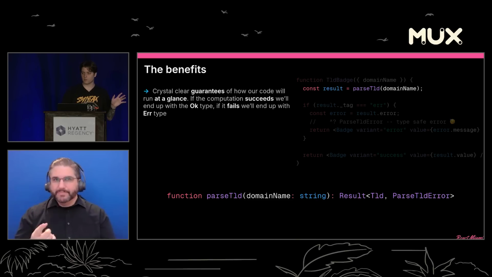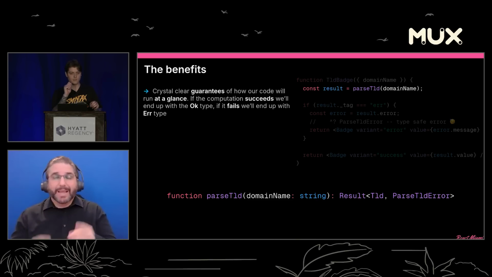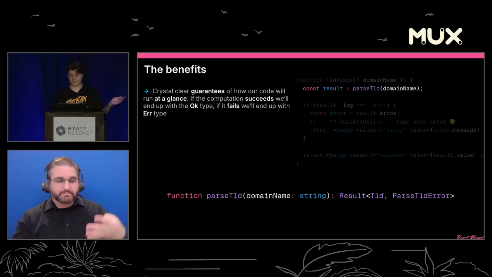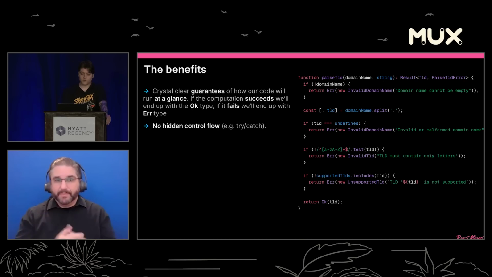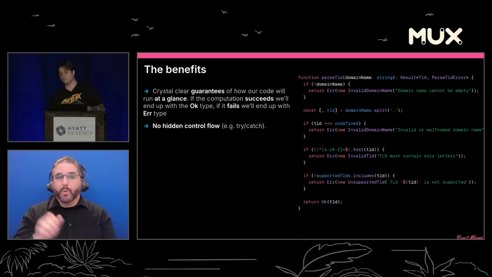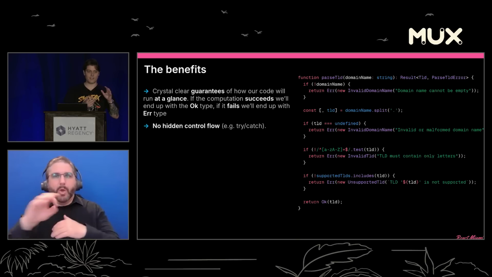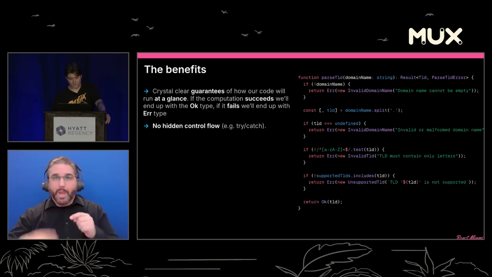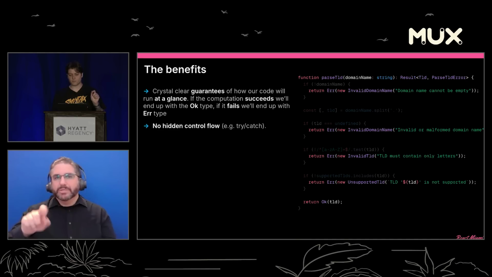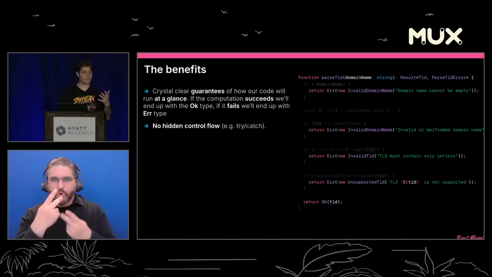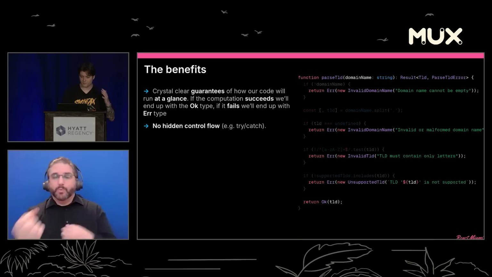So unlike the functions we were looking at earlier, we can immediately see in the code we're writing, just by looking at a type documentation, how a function is going to operate, how it will succeed and how it will fail. There's also no hidden control flow, right? With try catch, what that essentially means is when an error is thrown, it's going to bubble up the call stack until there is a catch, and there's no way of knowing what's going to happen or when that will happen. In our case, let's say we look at the implementation of parseTLD, right? In each of the places where something can go wrong in our function, we explicitly return an error. Or at the end, if everything has succeeded, we've returned OK. Crystal clear to see how this is going to work.